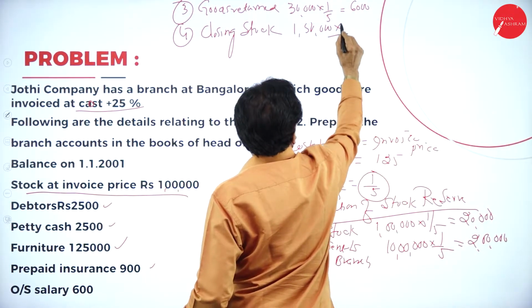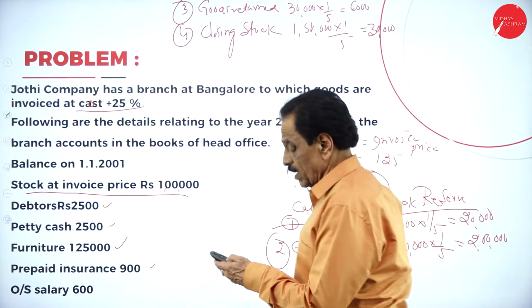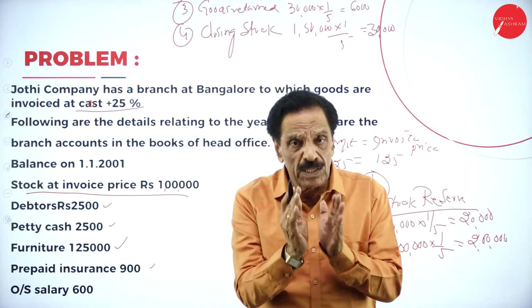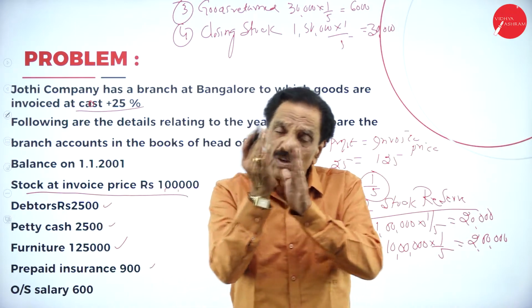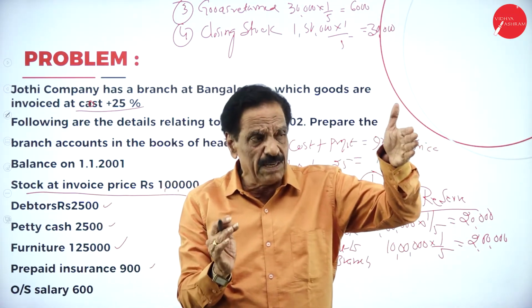1,50,000 into 1/5. That is 30,000. I will repeat. There are 4 items to bear in mind: opening stock, goods sent to branch, goods returned by the branch, and closing stock. So opening stock, debit side here.